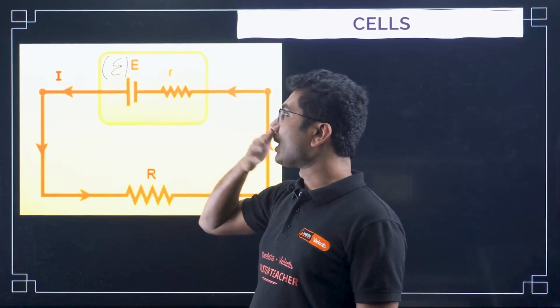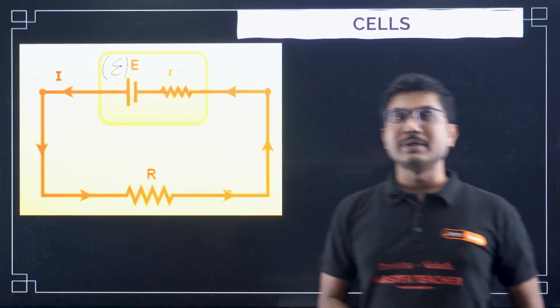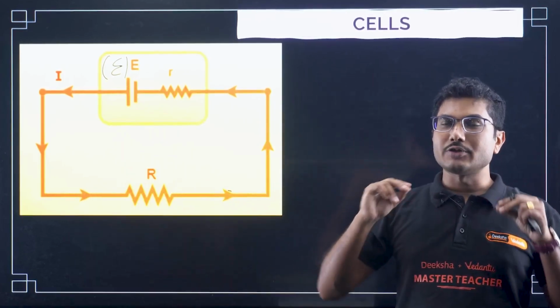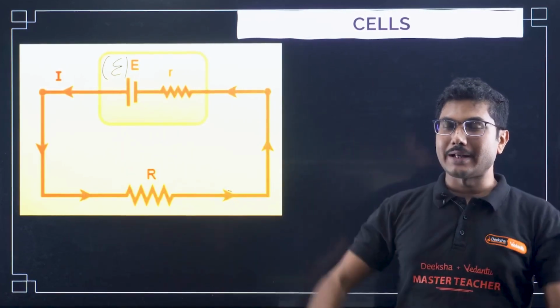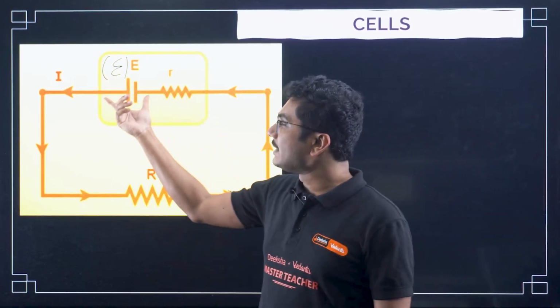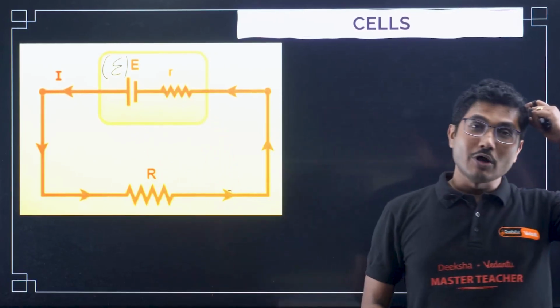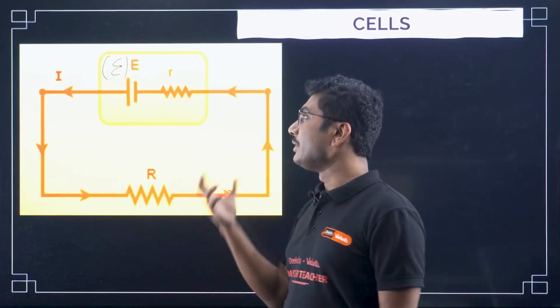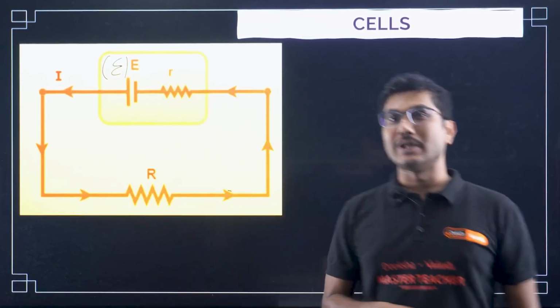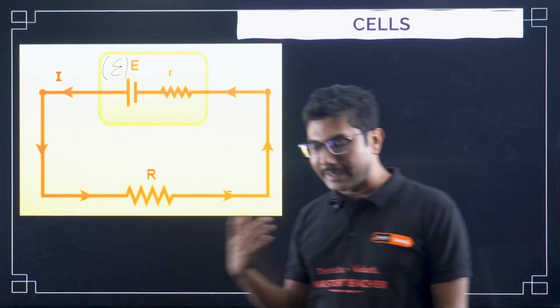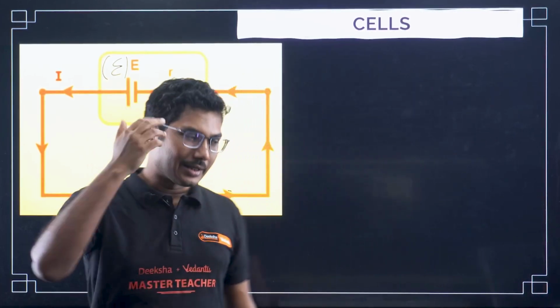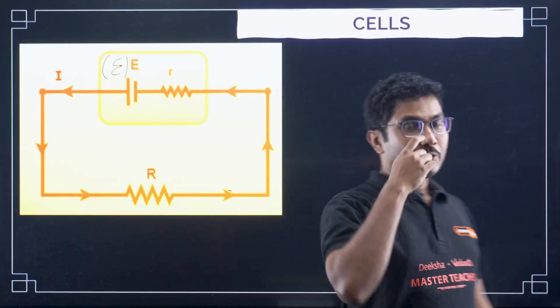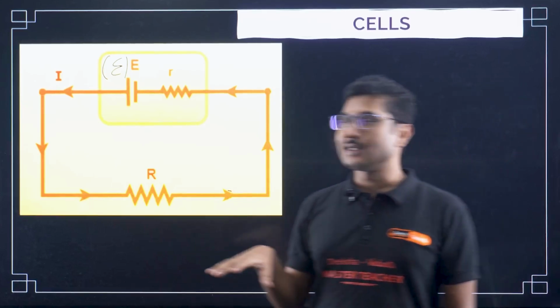But you have to understand that when I say EMF, I mean the actual voltage of the battery, the real voltage of the battery. When we apply this cell into a circuit, we do not get that actual voltage, but something reduced, a smaller value than this actual E. We have learned about ideal and practical in thermodynamics as well. There is a difference between ideal and practical, right?